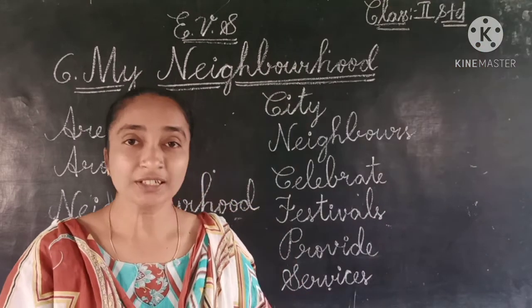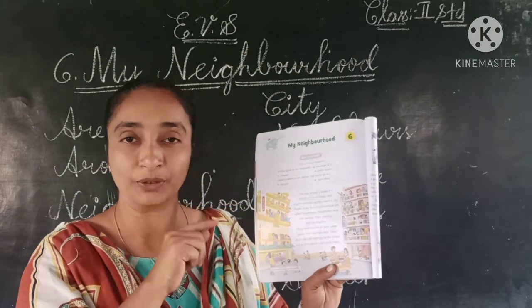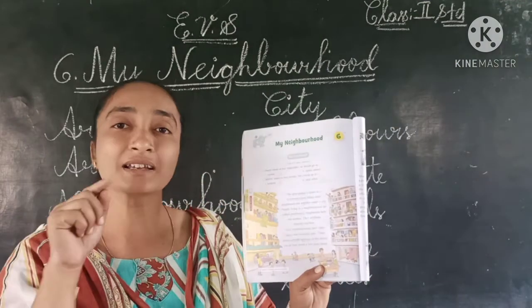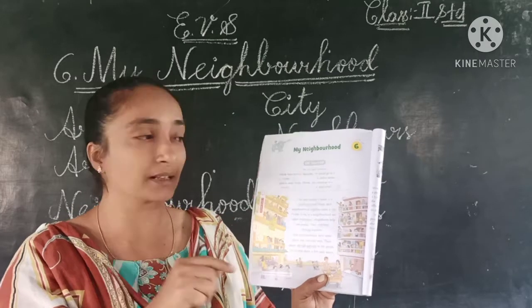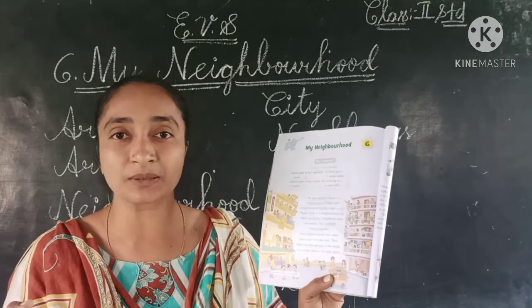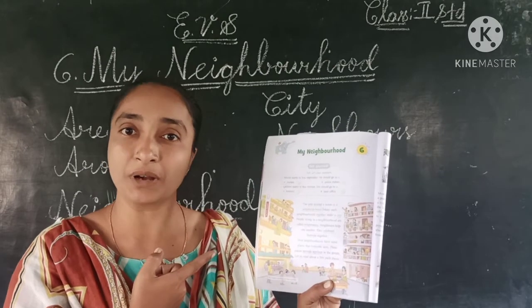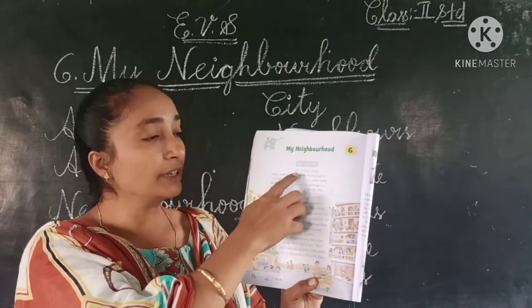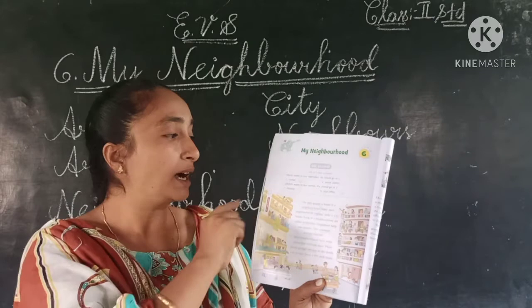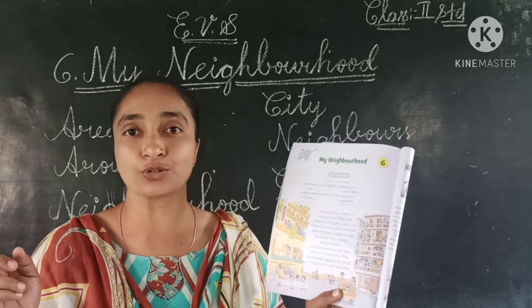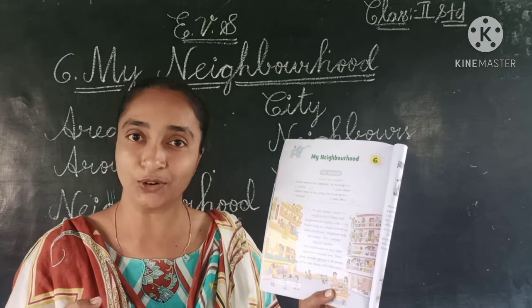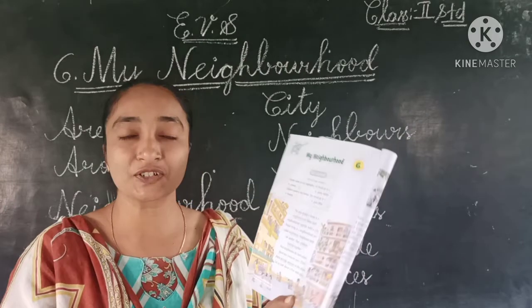Here, children, they have given a small circle for you before the answers. For the correct answer, we can give the small tick mark inside the circle. The first one: to buy the vegetables, Murali has to go to the market. Here you can give the small tick mark. And the second one: Lakshmi wants to buy the stamp. She has to go to the post office, not to the hospital. Okay, now we have completed, children.